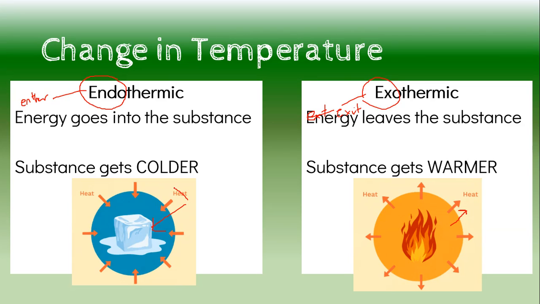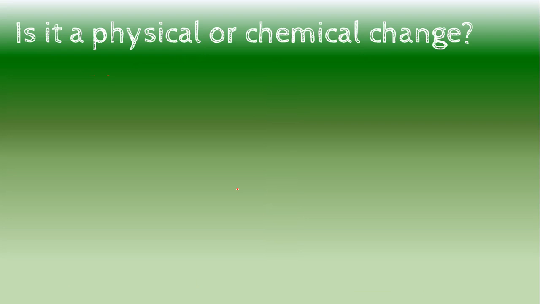You want to actually feel an endothermic reaction? My friend, stick some baking soda and vinegar in a plastic bag and hold it. It gets cold. It's crazy awesome. You want to feel something getting warmer? Well, if there's a candle lit, you can put your hands kind of around there. You can feel the heat given off by that. When something gets colder or warmer, bing, bing, ding, chemical change. So there's some examples here. I want you in your head to say, is it physical or is it chemical?